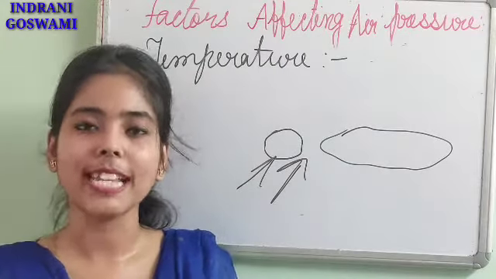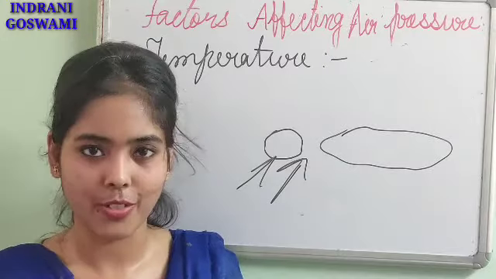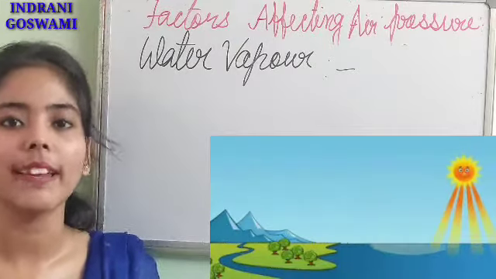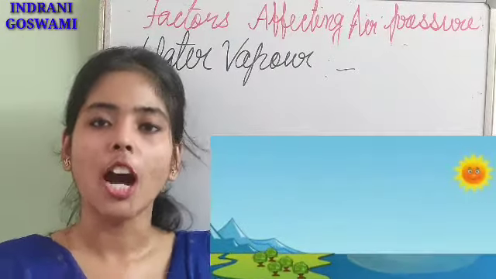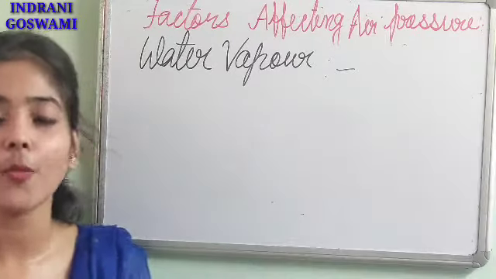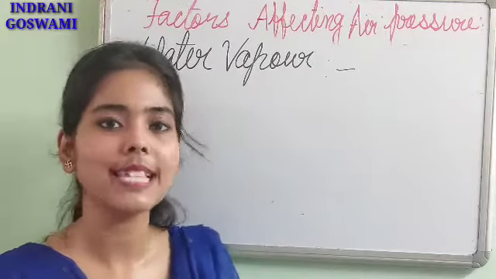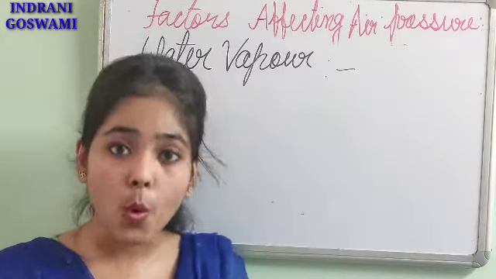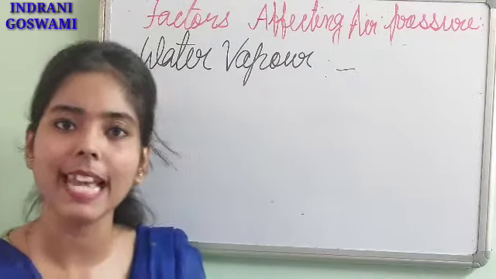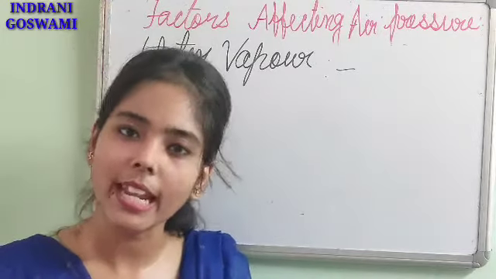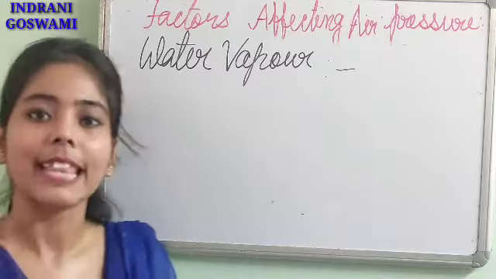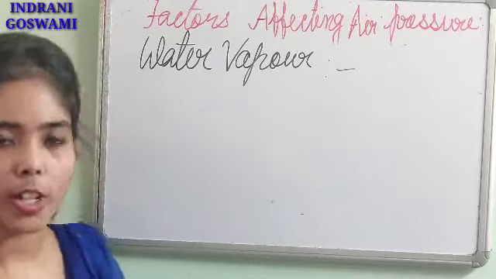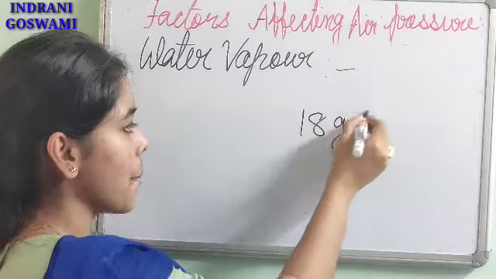Now the next point is very interesting, that is water vapor. What is water vapor? You all know that. When water heats up, it turns from liquid to gaseous form. That is known as water vapor. When the concentration of water vapor is more in the atmosphere, then obviously the air pressure becomes very less. Now why so? Because the molecular mass of water vapor is around 18 gram per mole.